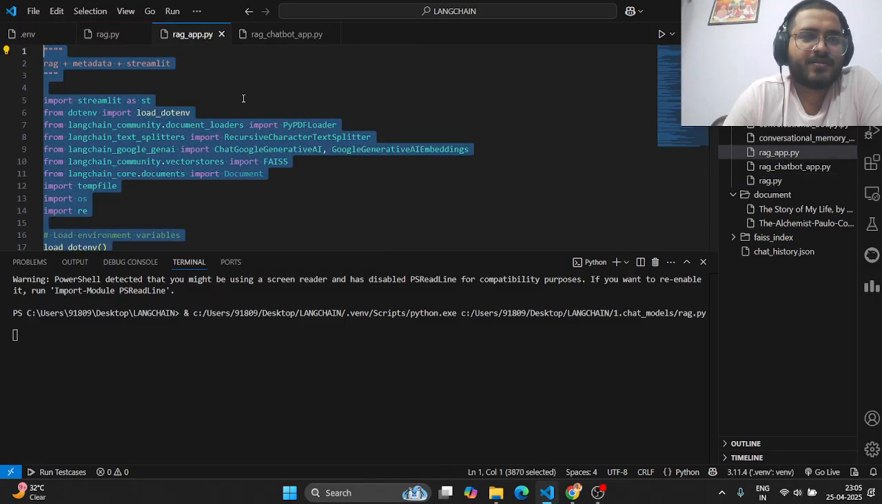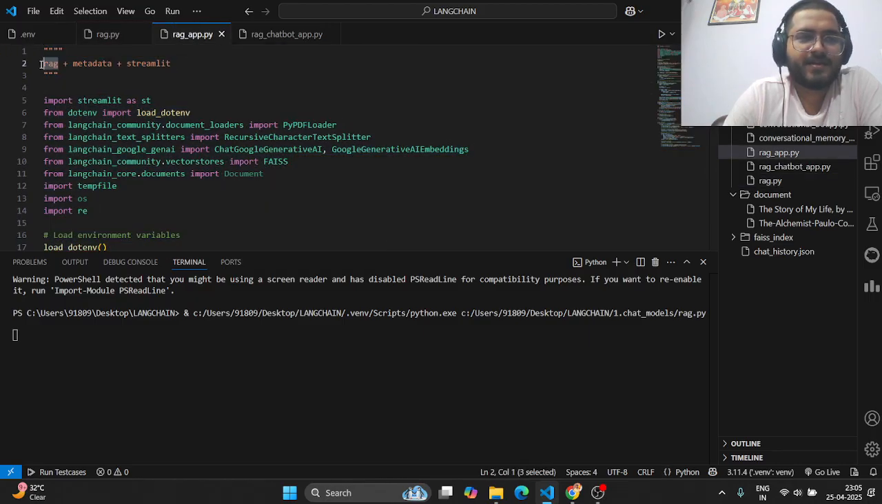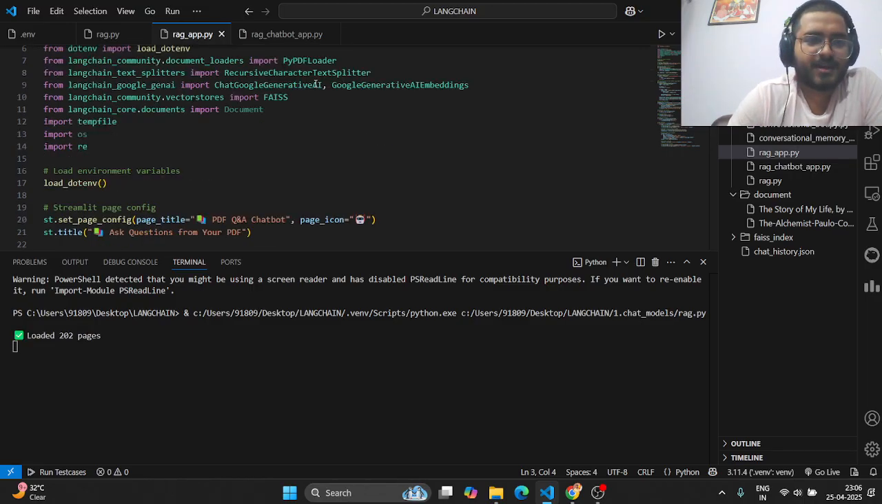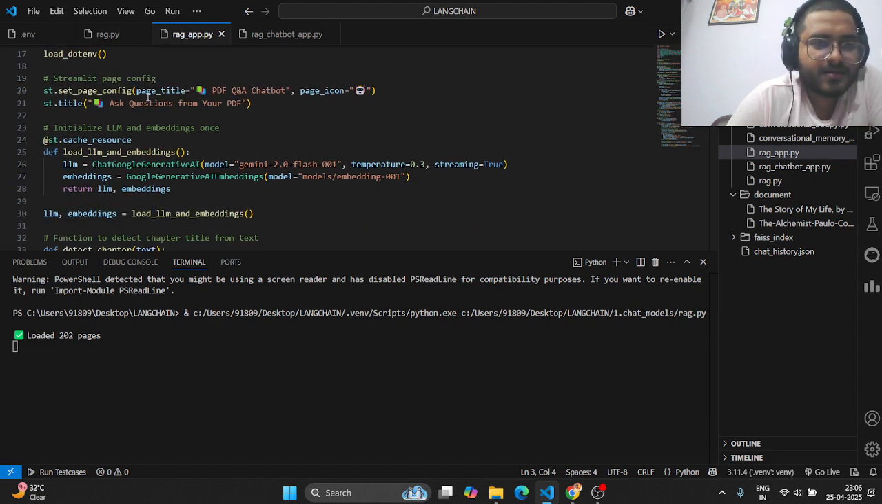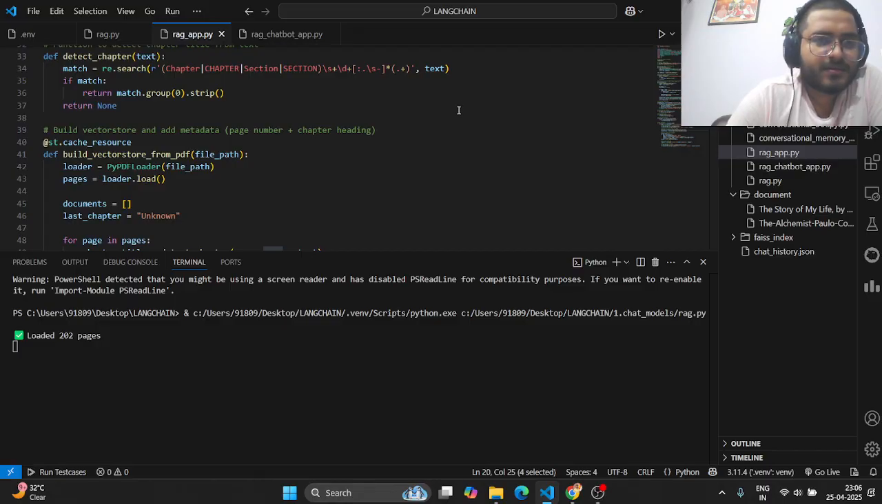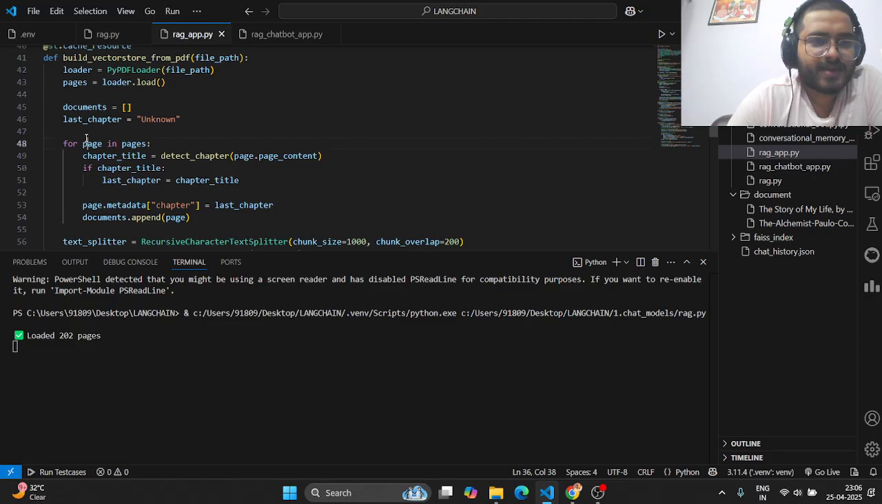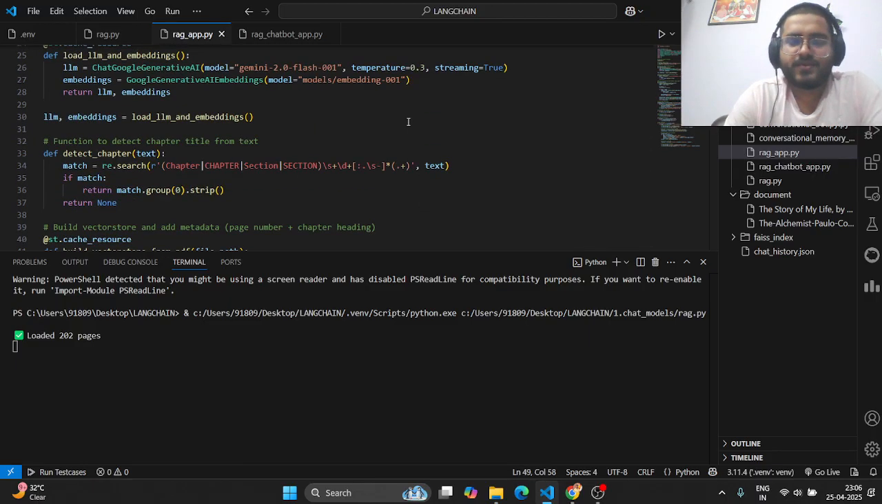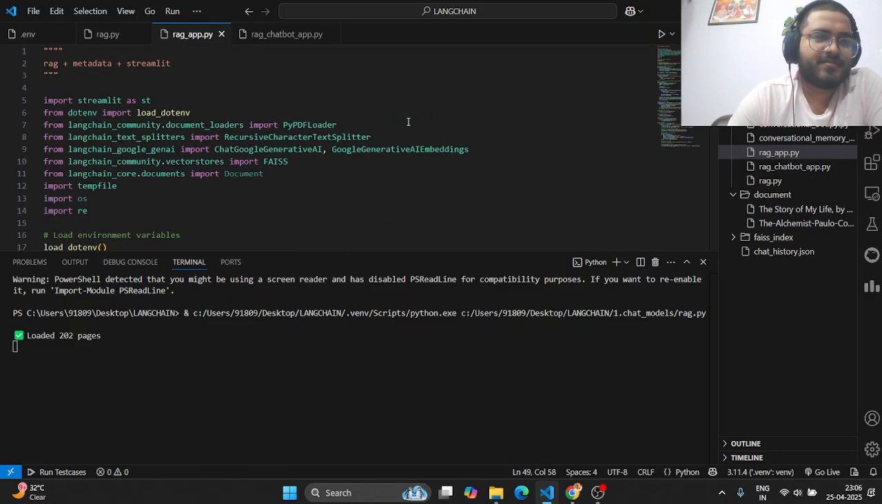From there I went to building an app. Basically, here we added metadata to the RAG, some additional information, which we mention as page number, page title, and the heading. So page number and chapter title, two things added as metadata, and then we used Streamlit to deploy it.